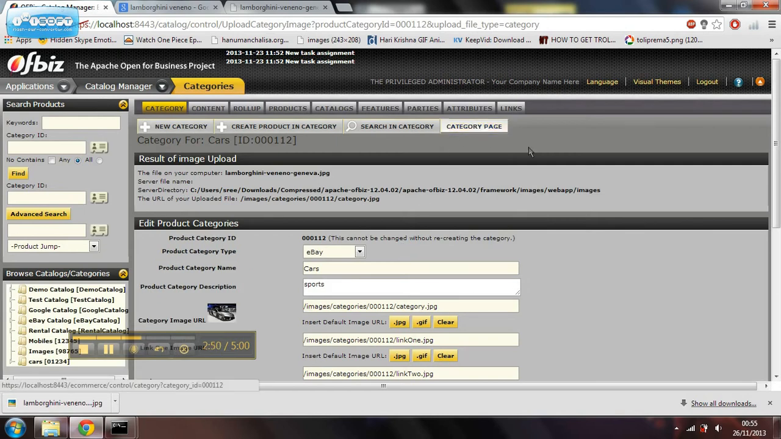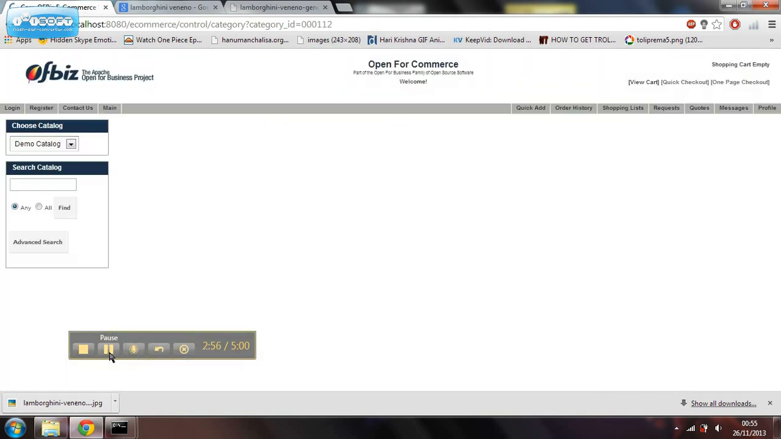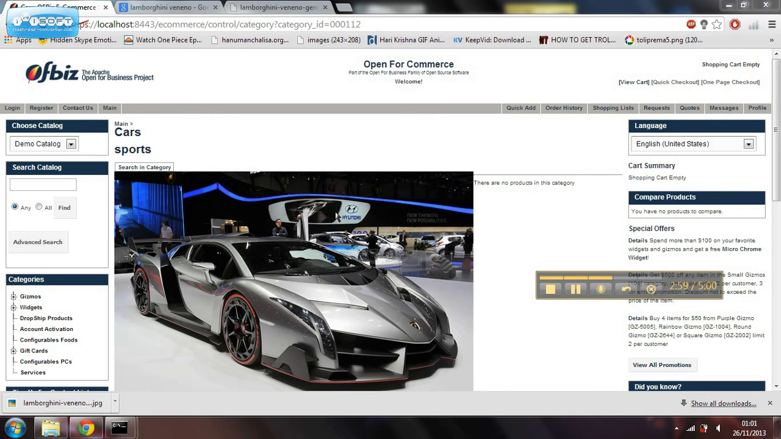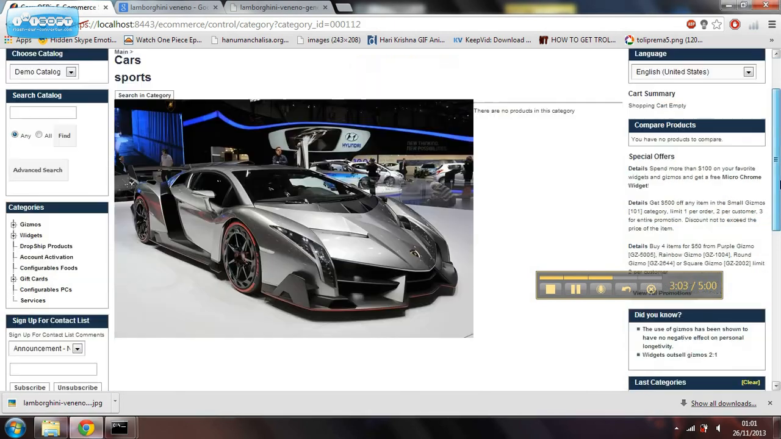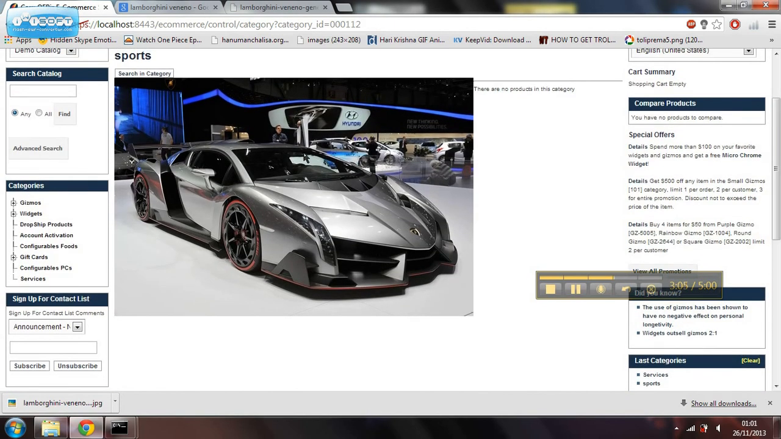When we click on upload image, we get a new page. Here we select the category page, and this is our client side page, and here we can see our products on the website. And that is basically the ERP installation of OFBiz. Thank you.